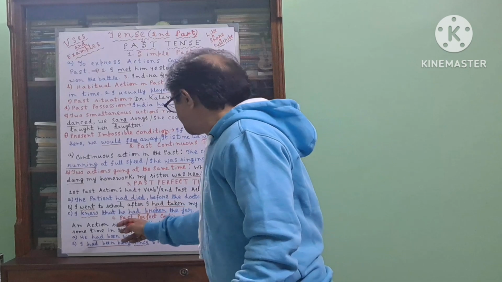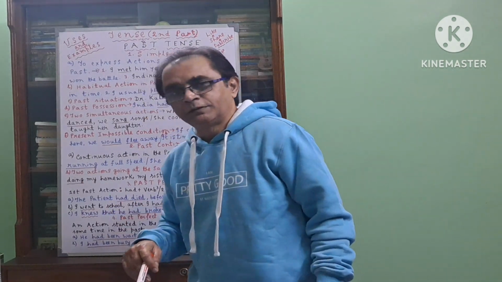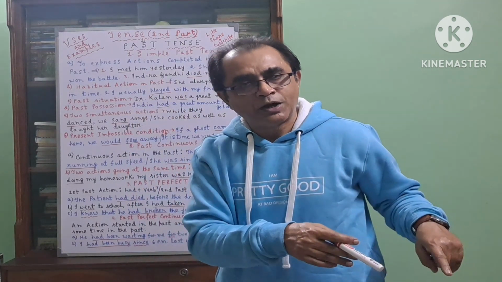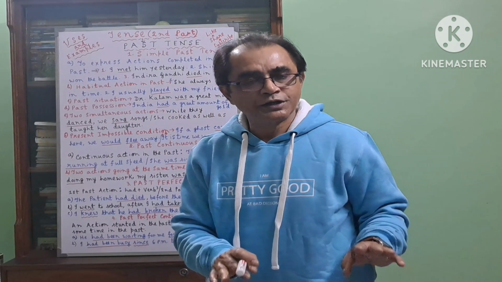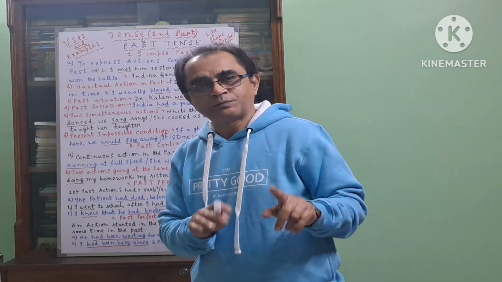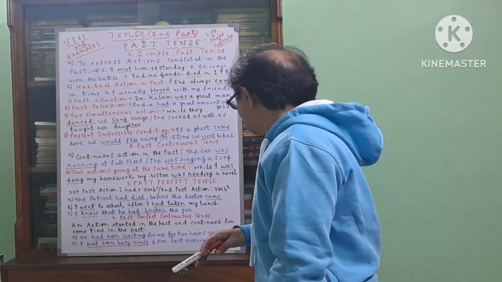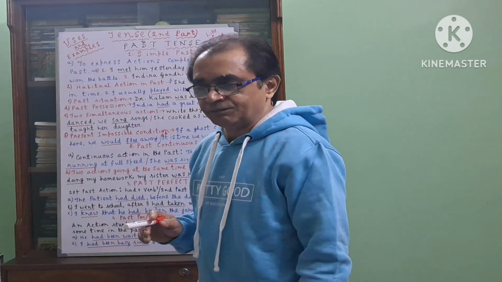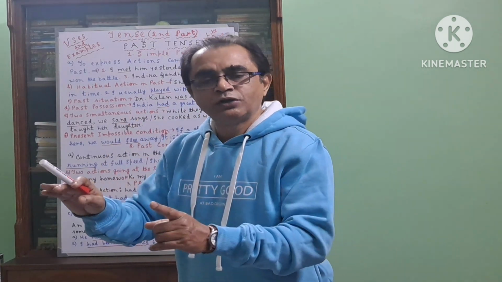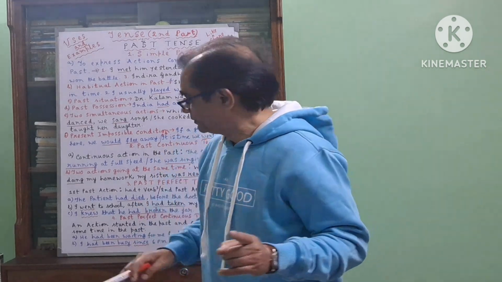I have written here an action started in the past and continued for some time in the past, having no connection with the present. That is past perfect continuous tense. Look at the example. He had been waiting for me for 2 hours yesterday. That means the waiting was going on for 2 hours yesterday and this happened in the past.